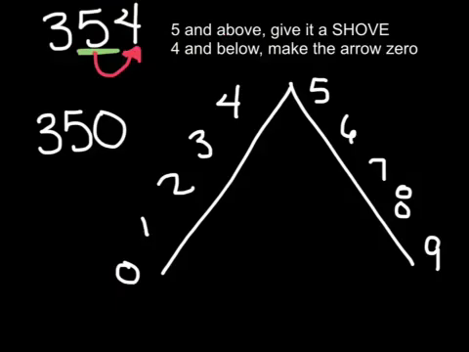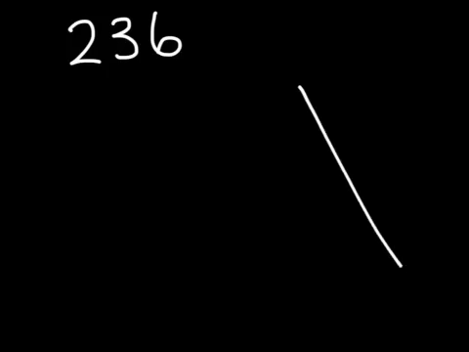Because all I did was make this 4, where my arrow was pointing, a 0. Okay, let's try it with one more number. And don't worry, I understand that this is difficult. We will practice this a lot in class. This just gives you kind of a background. So if I give you the number 236, and I want you to estimate it, let's make our mountain.